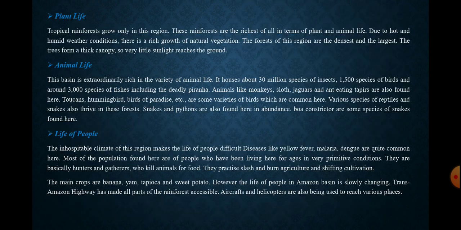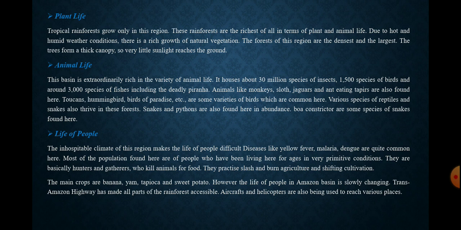Let us study about the plant life. Tropical rainforests grow only in this region. These rainforests are the richest in terms of plants and animals. Due to hot and humid weather conditions, there is a rich growth of natural vegetation. Forests of this region are the densest and the largest. The trees form a thick canopy so very little sunlight reaches the ground. The vegetation of these forests forms tiers.